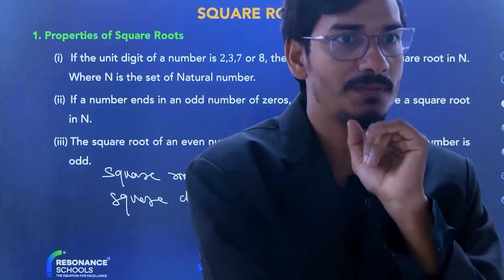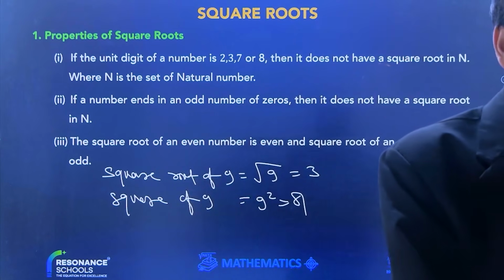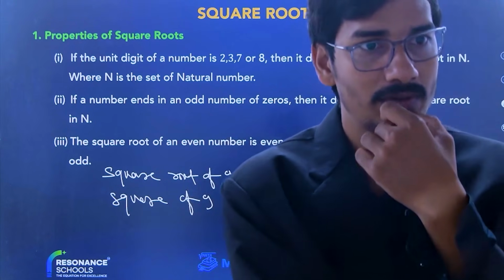The square root of a prime number is not possible, beta. The square root of a prime number is not a natural number. Okay, good, beta.